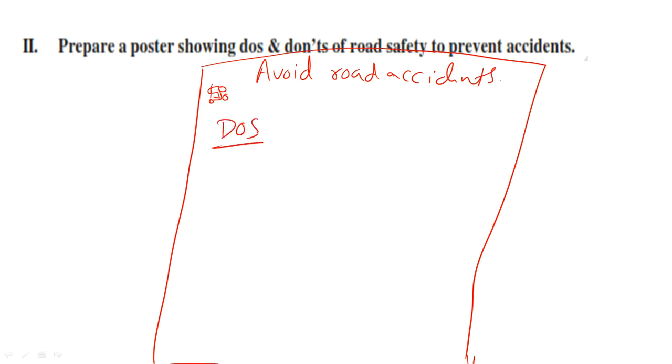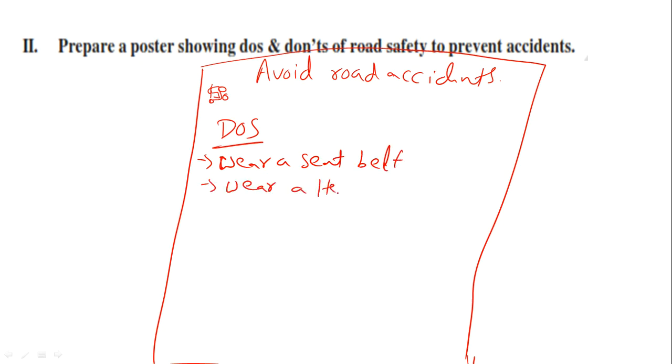So you can write do's. You can write it colorfully. The first one is, do's and don'ts to prevent road accidents. So first, wear a seat belt if you are going in a car, and if you are going on a bike, wear a helmet.